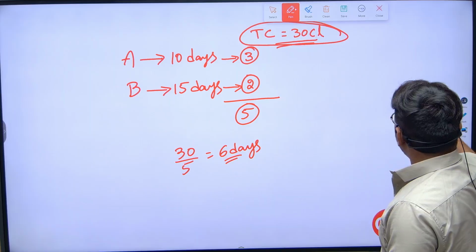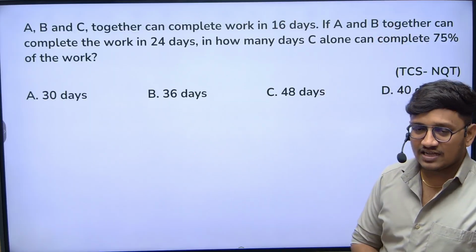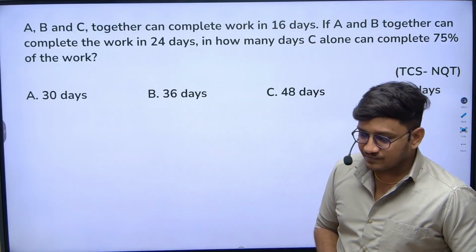Now we'll try to solve questions which were asked in the previous NQT exam.